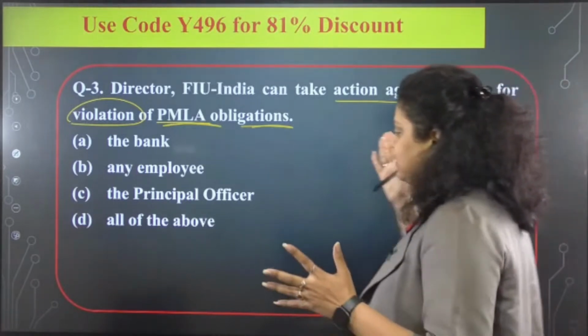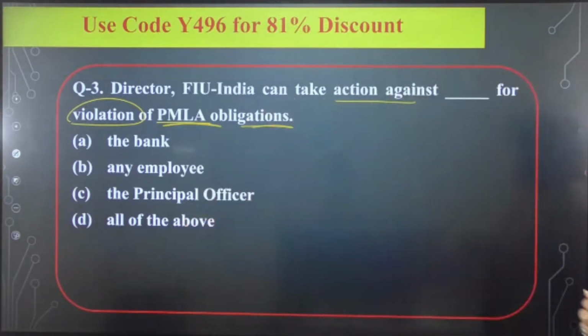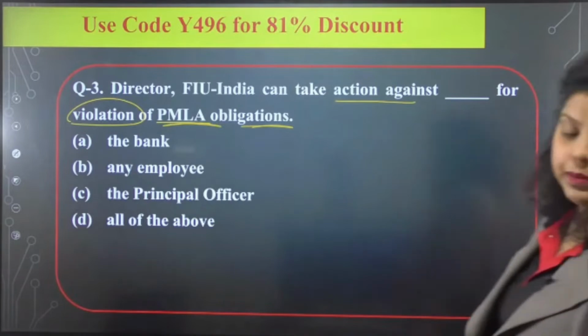Now, against which of the following can action be taken by the FIU-IND director? The bank, any employer, the principal officer, all of the above. A, B, C or D, which of the following will be correct?